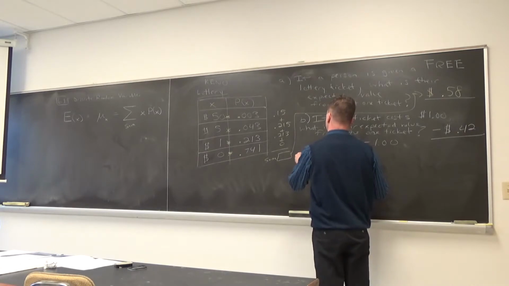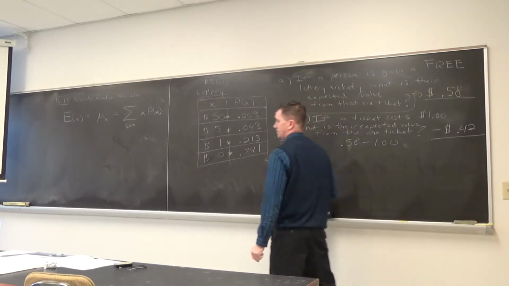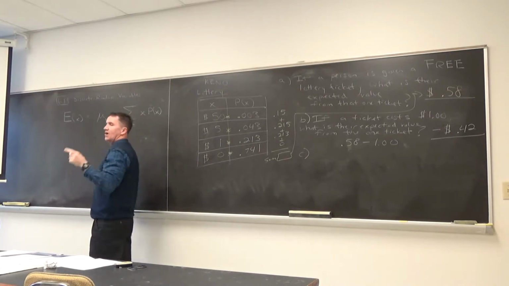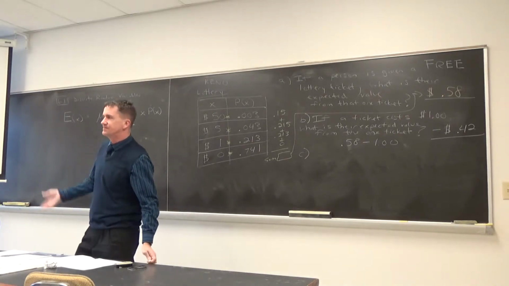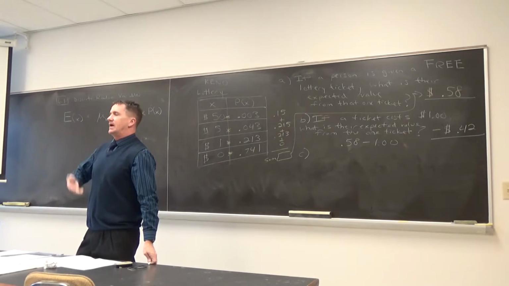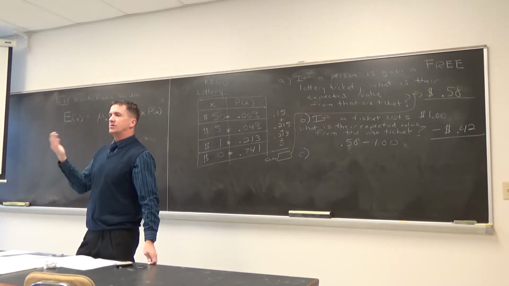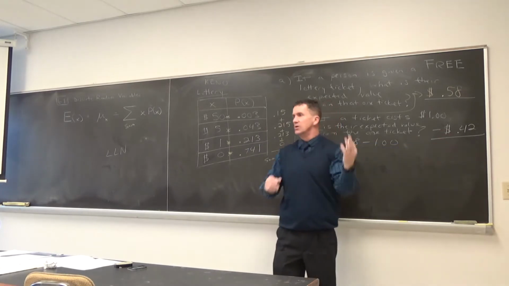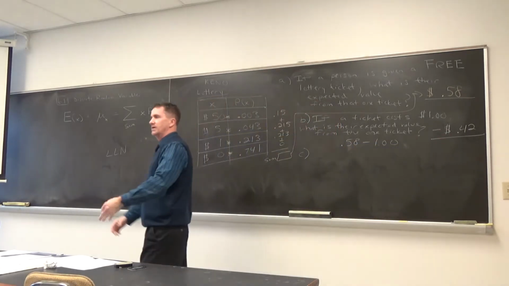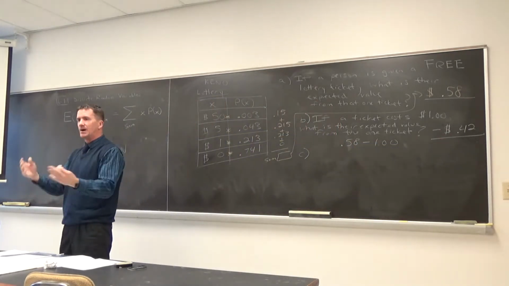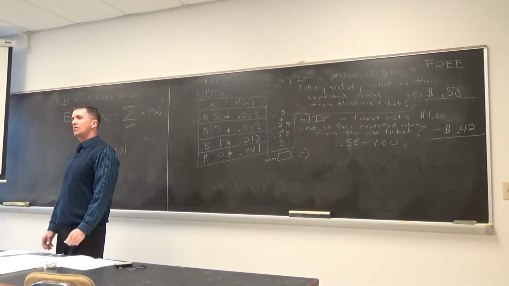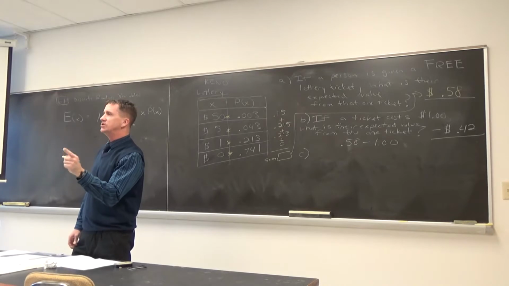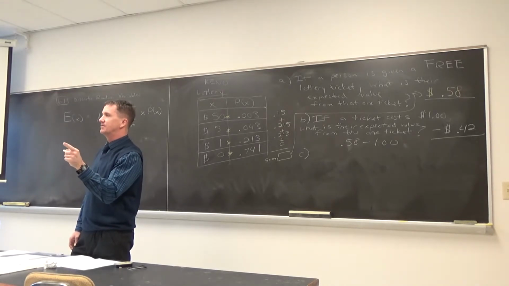Letter C. And this is that law of large numbers stuff. So I mentioned law of large numbers. You just keep doing this stuff. Over time, that's what you're going to lose on average over the long run. You might get lucky in a small sample, but play this over and over and over again, where you're expected to lose 42 cents on average every time.